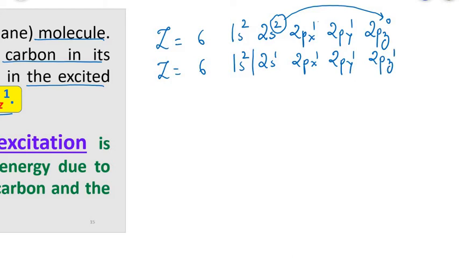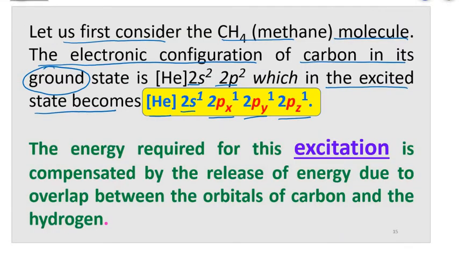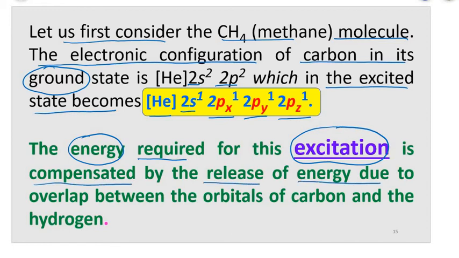If you see here, all these orbitals, that is the 2s1 orbital, 2px1 orbital, 2py1 orbital and 2pz1 orbital, all have a single electron. So we can say that the energy required for this excitation, which we have learnt about, is compensated by the release of energy due to the overlap between the orbitals of carbon and those of hydrogen.